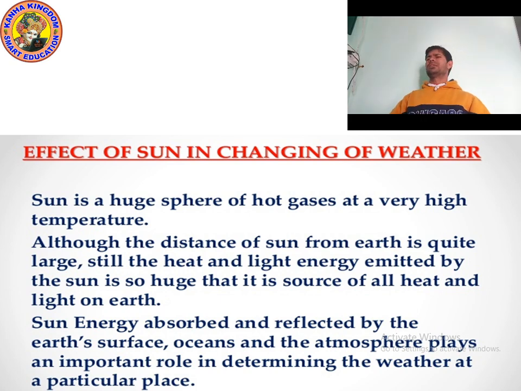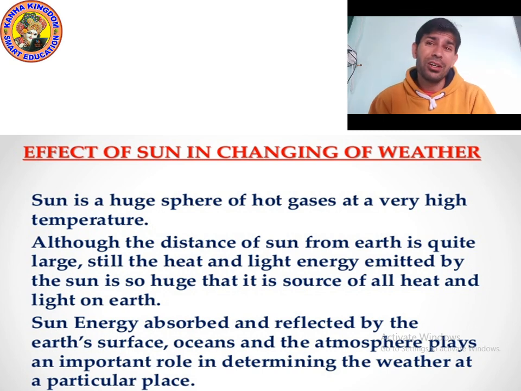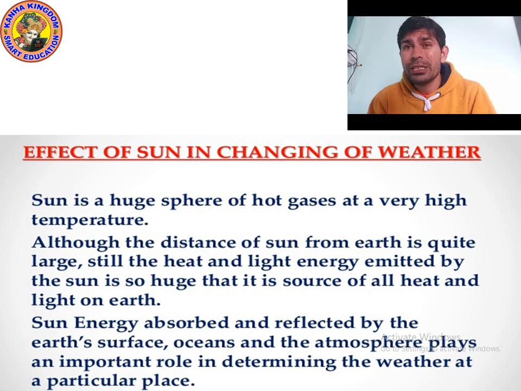Although the distance of the sun from the earth is quite large, they are very far from each other, the heat emitted by the sun is at a very high temperature. So the heat and light energy emitted by the sun is so huge that it reaches the earth. We know that the sun is the source of all heat and light on the earth.